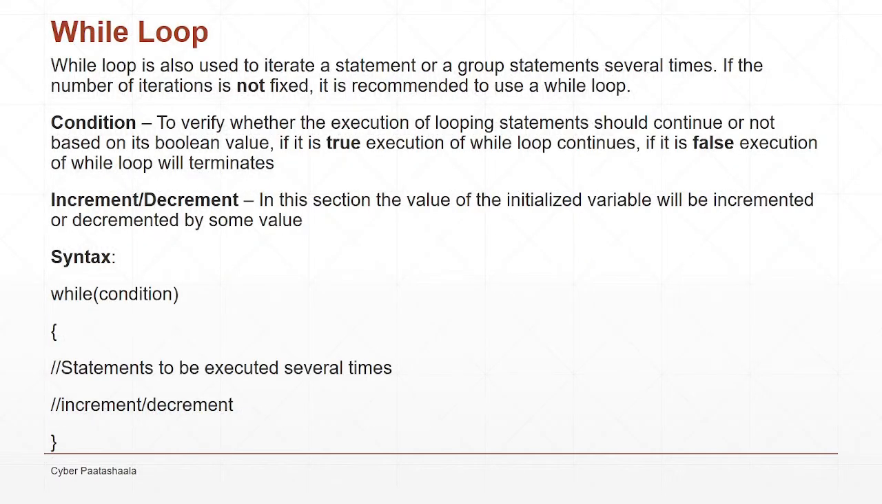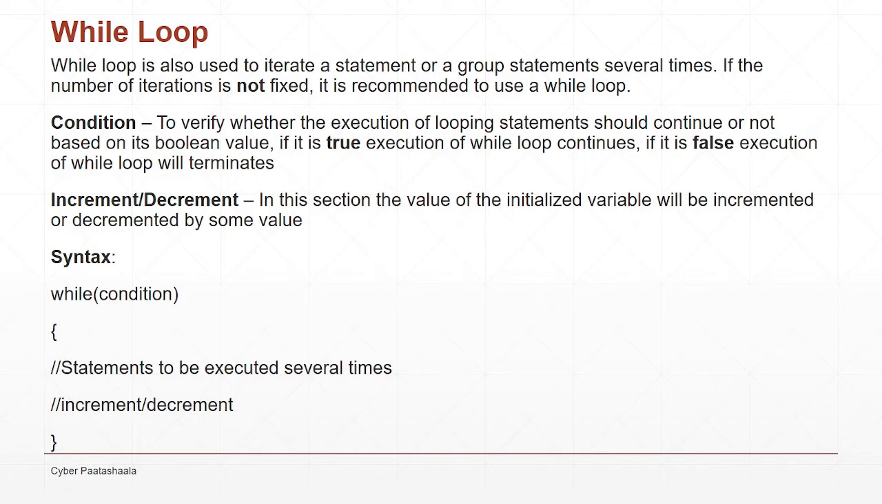While loop. The while loop is also used to iterate a statement or a group of statements several times. While discussing the for loop, we said it is recommended to use a for loop if the number of iterations is fixed. Whereas if the number of iterations is not fixed, it is recommended to use a while loop. It means you are not sure how many times you need to execute the looping statements. In those kinds of scenarios, we need to use a while loop.